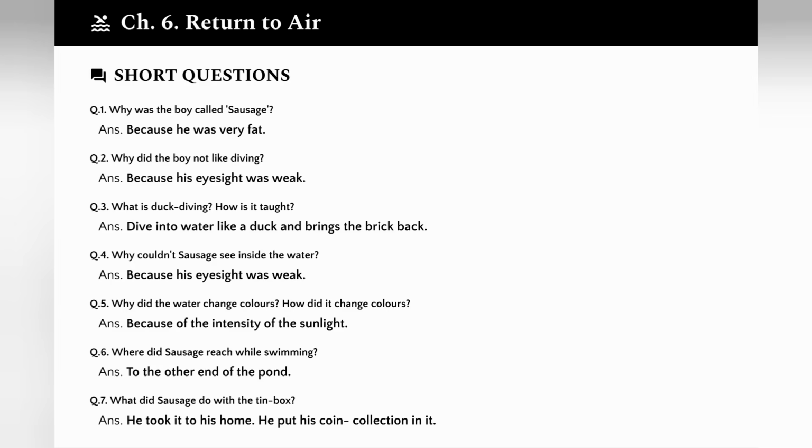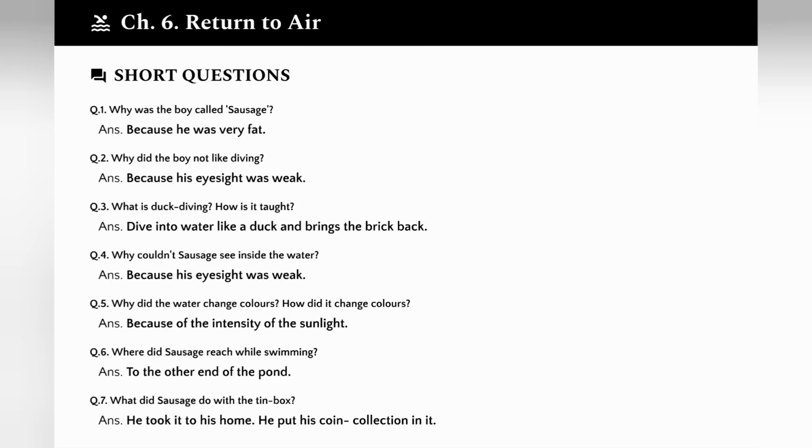And that brings us to the end of our complete literature book Q&A compilation. We've covered all 6 chapters. Bed Number 29, a story of friendship and sacrifice. Half a Rupee Worth, a tale of greed and its consequences. A Thousand Dollars, exploring love, money and moral choices. The Dying Detective, showcasing Sherlock Holmes' brilliant detective work. How Much Land Does a Man Need? Tolstoy's powerful lesson on greed. Return to Air, a story about overcoming limitations.